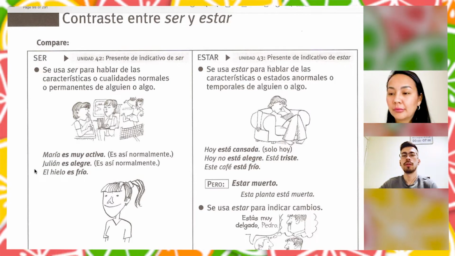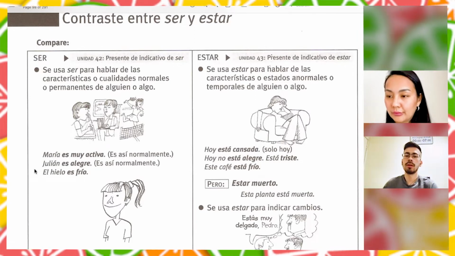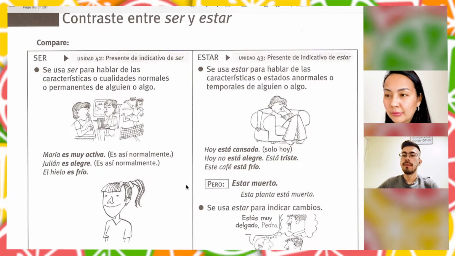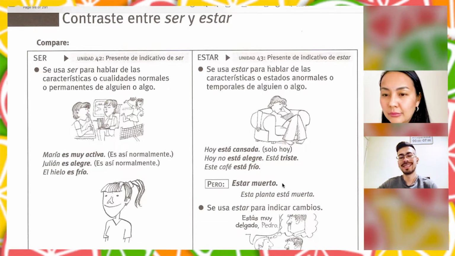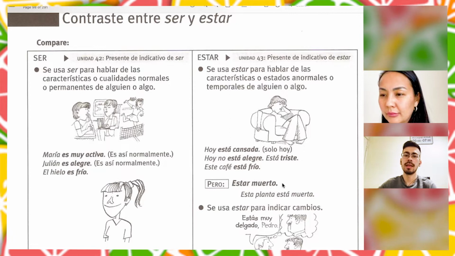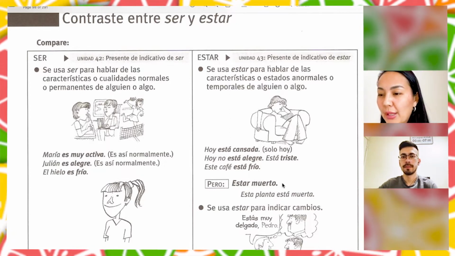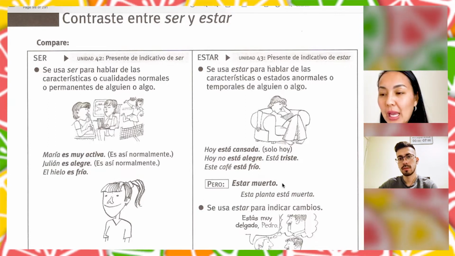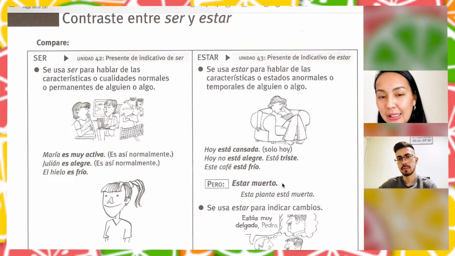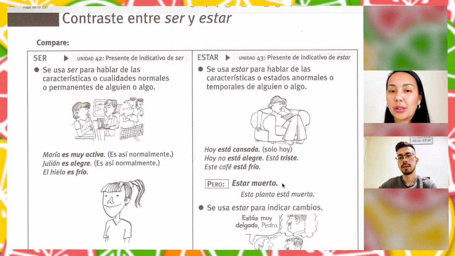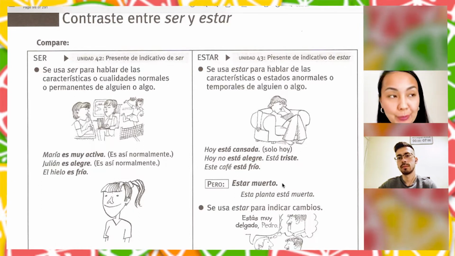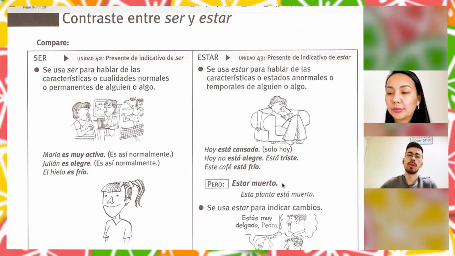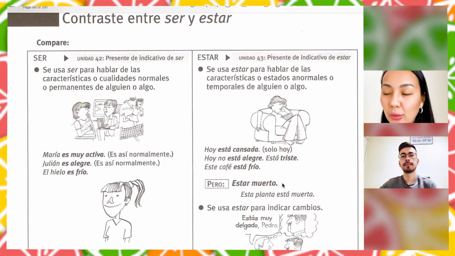This coffee is cold, right? It's because it took a lot of time, for example. So it's temporary. I have a comment about coffee. Este café está frío. The same we can say este café está caliente, right? Because it can change its temperature. It can be both caliente and frío. Yes, we can warm it or we can cool it. Caliente, guys, I would like to remind you, it's hot.